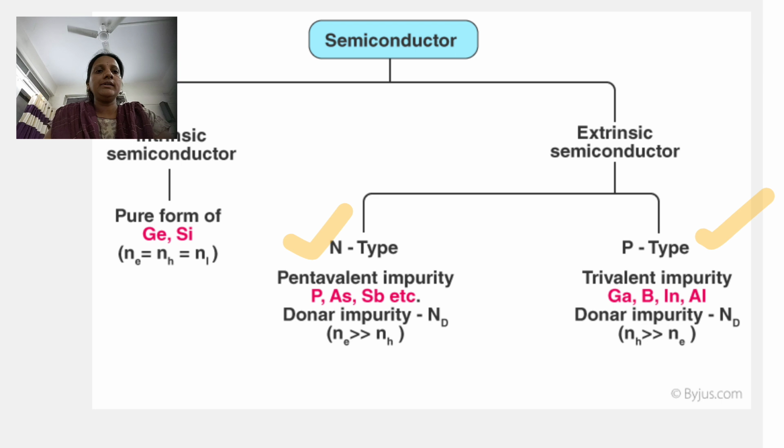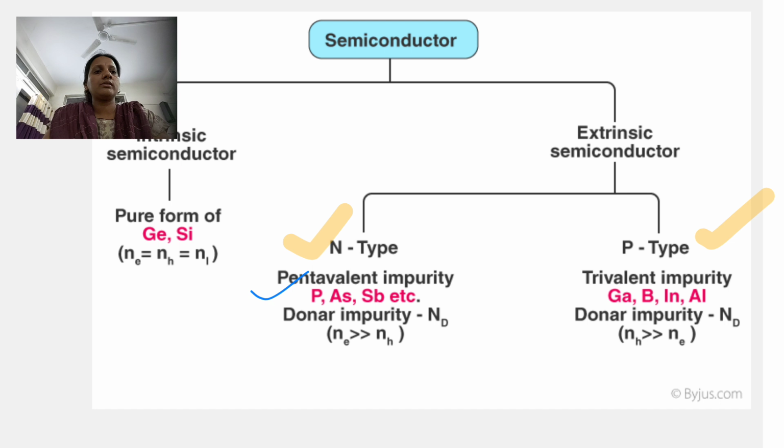See here, N-type semiconductors form by adding pentavalent impurity, for example phosphorus, arsenic, etc. And P-type semiconductors are formed by adding trivalent impurity, for example gallium, boron, indium, etc.